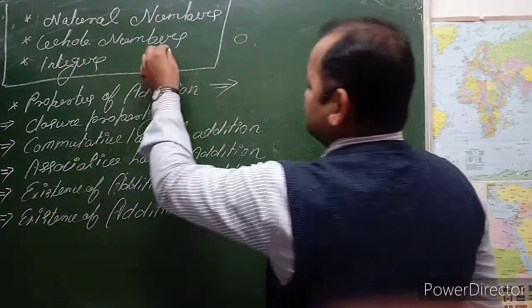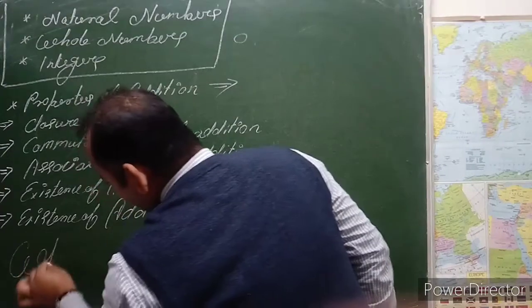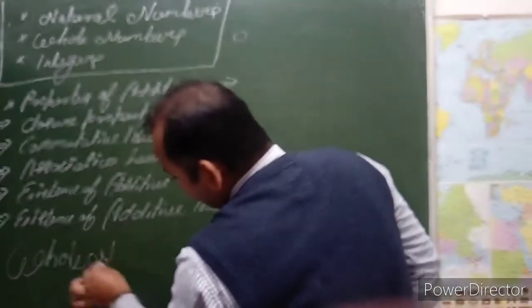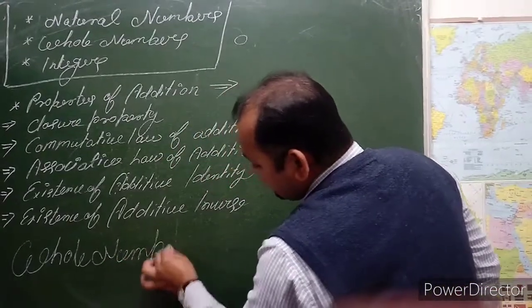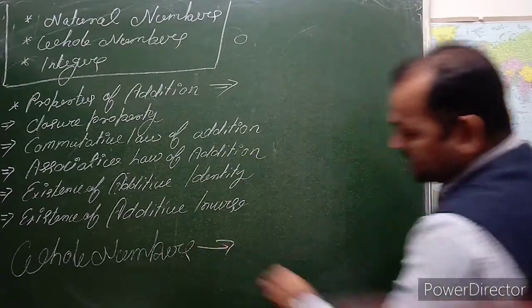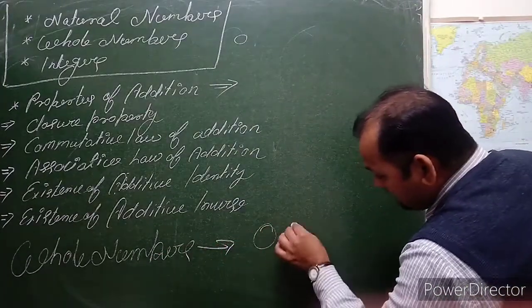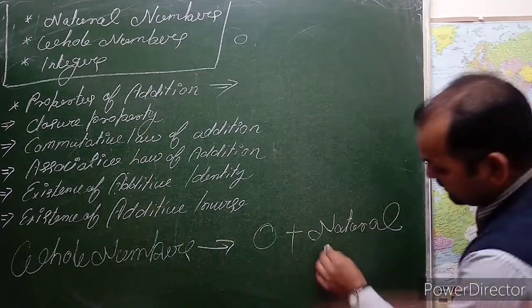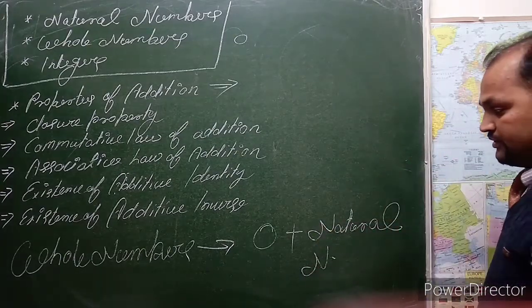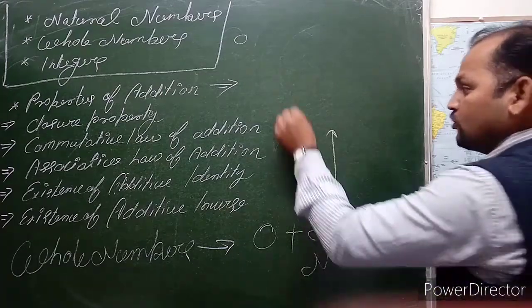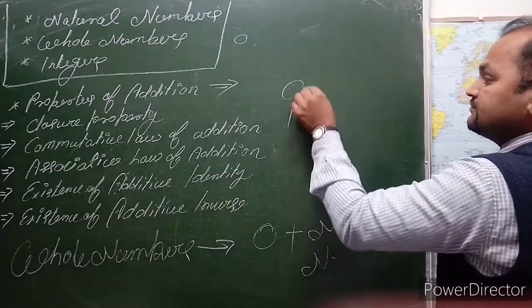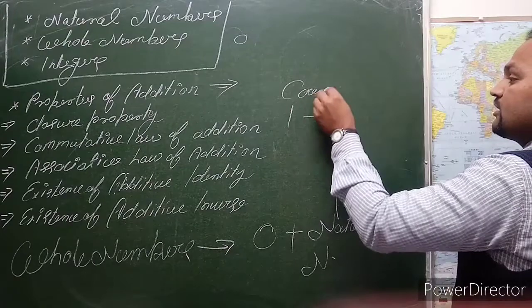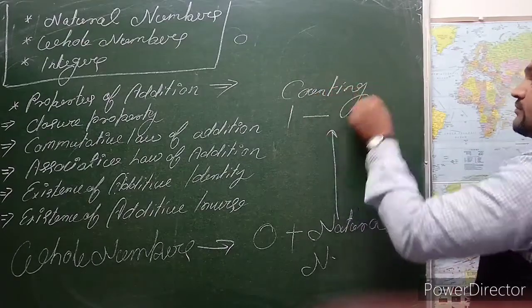Whole numbers means 0 plus natural number, it is called a whole number. Natural numbers mean what? All the counting numbers, all the counting numbers.